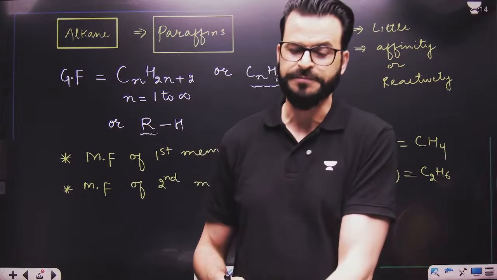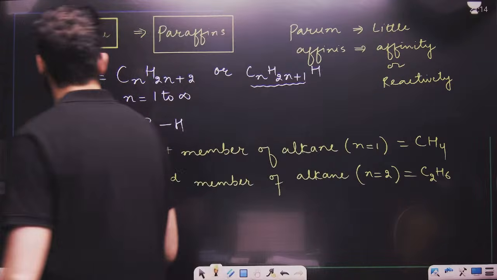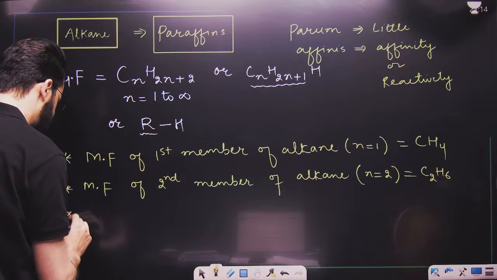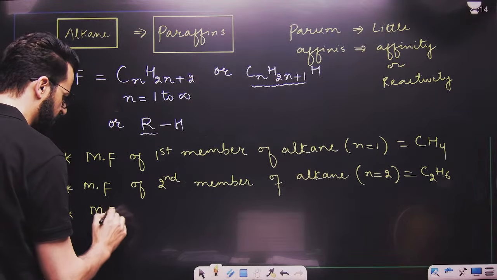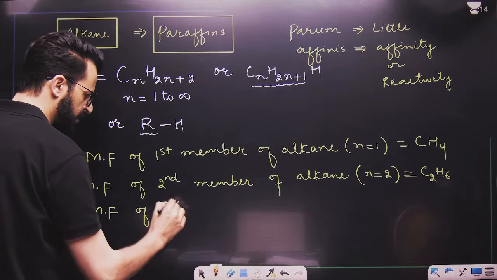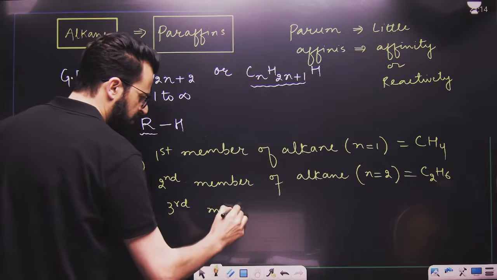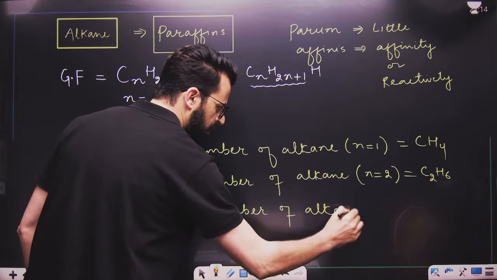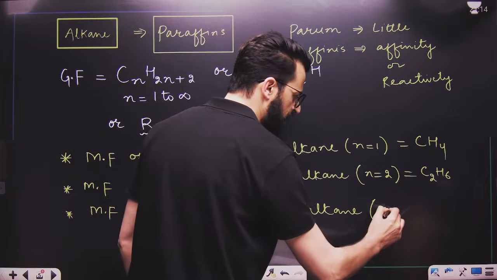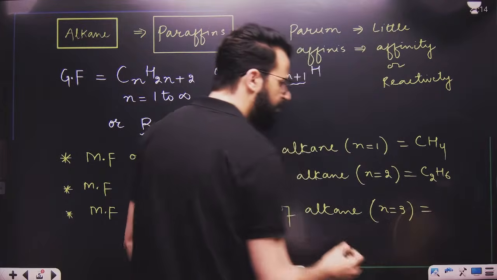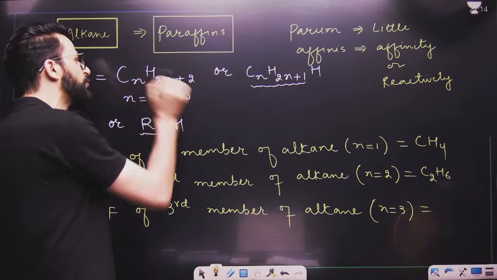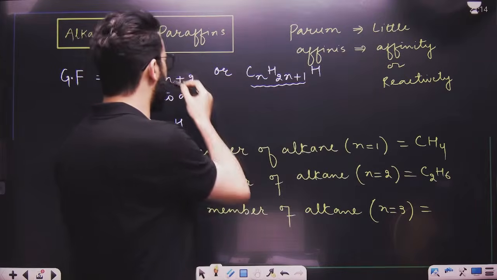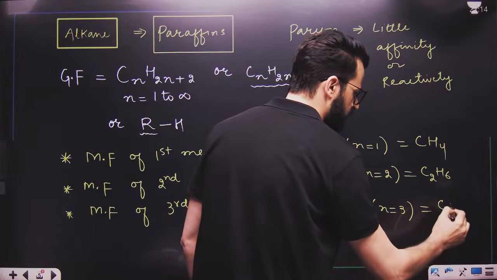That's great. Now tell me, my dear lovely students, if we talk about the third member, what is the molecular formula of the third member of alkane? That means we have to put n equals 3. Now put the value of n as 3 and tell me what will be the molecular formula. Come on everyone. It will be simply C3H8.